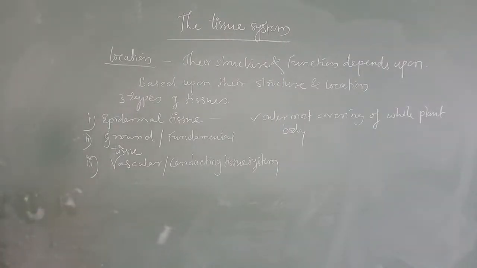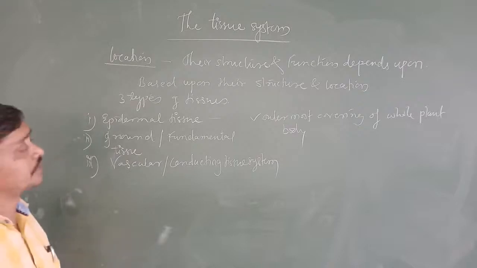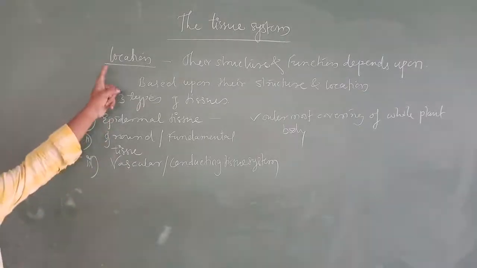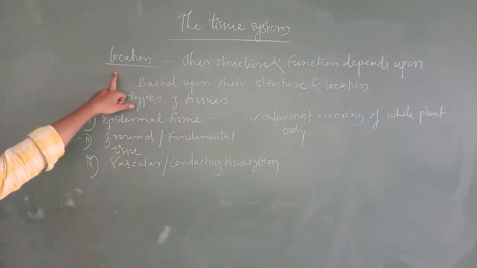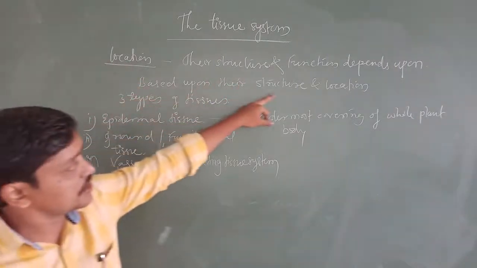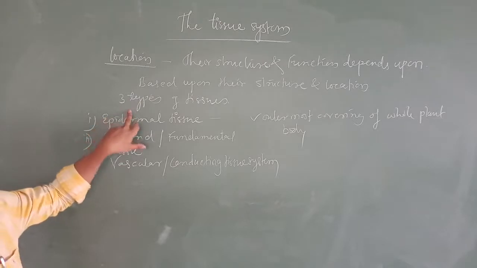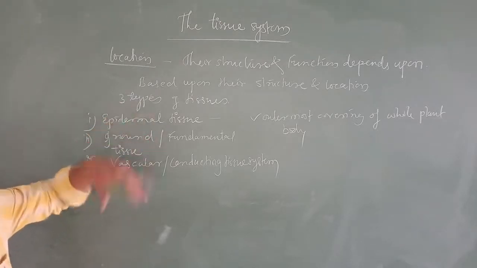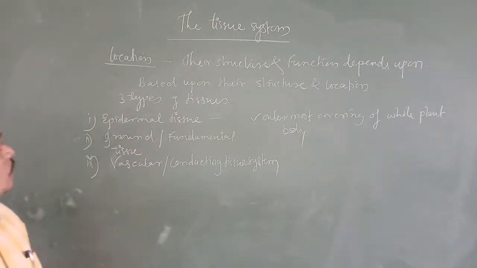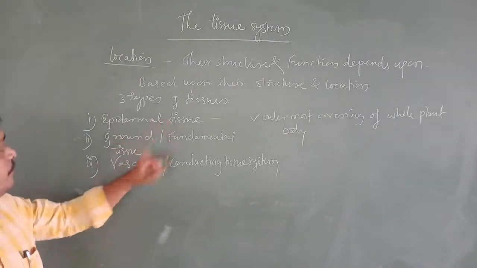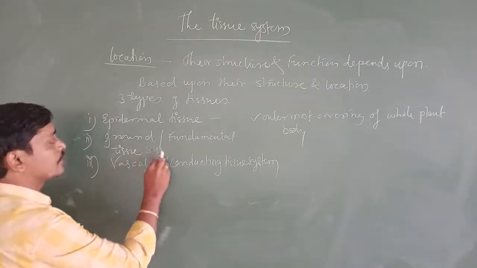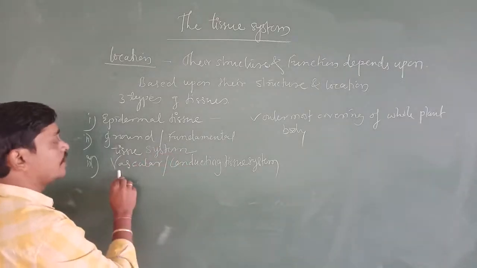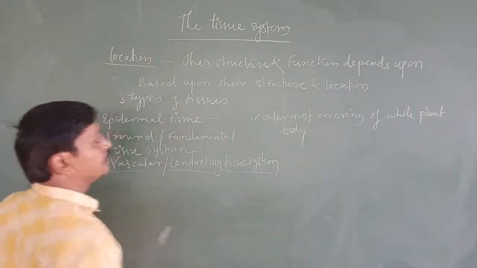Now today we are going to start discussing the tissue system based upon their location. In the sense, their structure and function depend upon the location of the tissues, and based upon their structure and location there are three kinds of tissues we are going to discuss. What are those three types of tissues? One is the epidermal tissue system, then the ground or fundamental tissue system, then the last one is the vascular conducting tissue system.